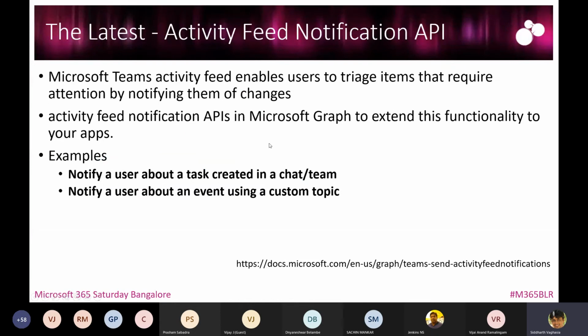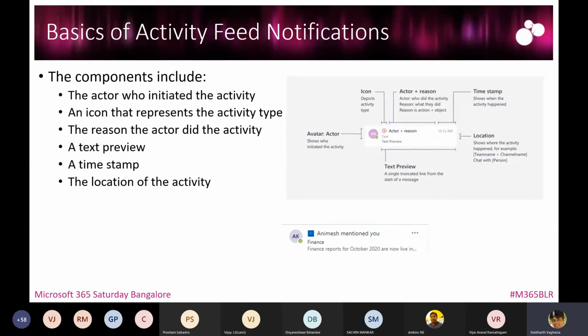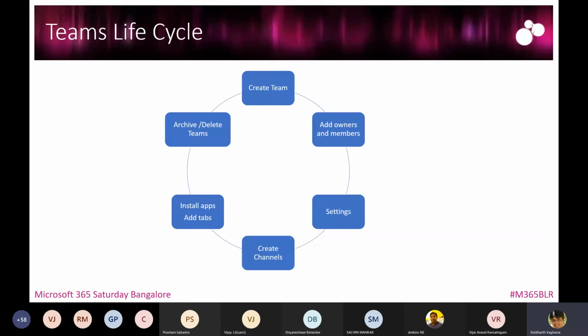As I have less time, what I will do is quickly go to the demo. So the demo is basically to create a team's life cycle.